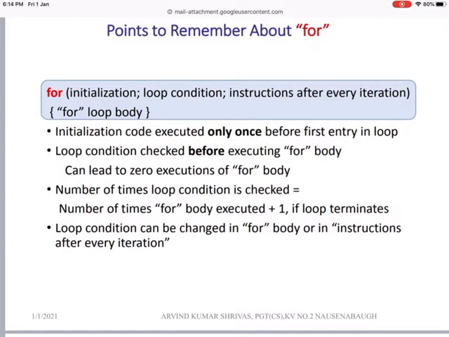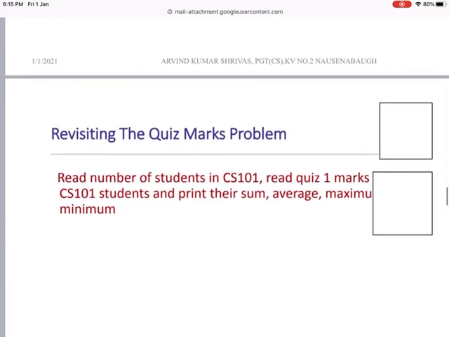Loop condition is checked before executing the for body, which can lead to zero executions of the for body. The number of times the loop condition is checked is the number of times the for body is executed plus 1. If the loop terminates, the loop condition can be changed in the for body or in the instructions after every iteration.